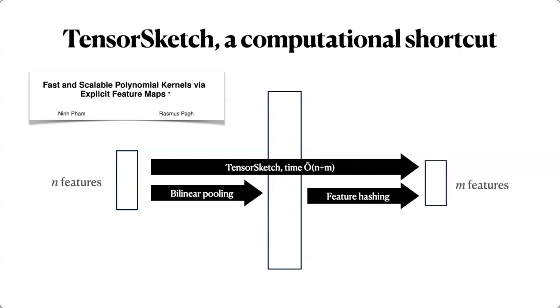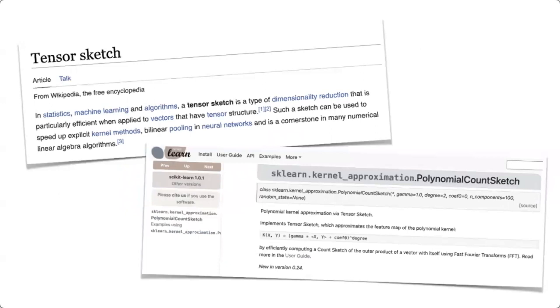Okay. And I'm not going to tell you much about it. If you're curious, there's a nice article on Wikipedia actually explaining how it works. But essentially the idea is to use some algorithms developed by others for fast Fourier transform, and use them to bypass this intermediate step of explicitly computing this bilinear pooling. And it's also, by the way, made its way to one of the most used machine learning libraries called scikit-learn. So you can also use it there if you want to use it in an application.